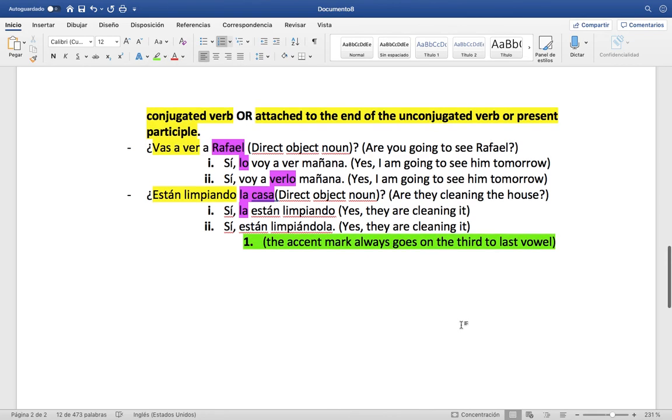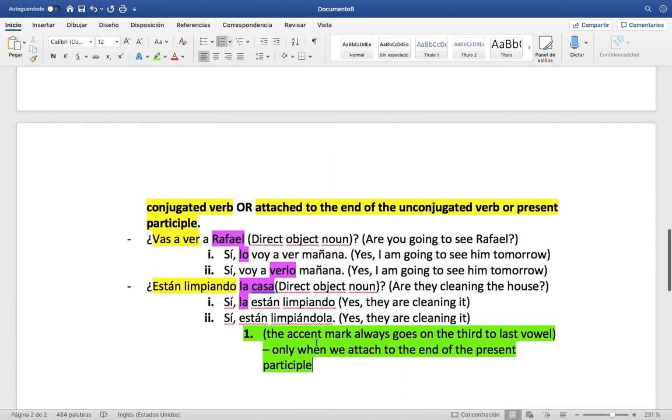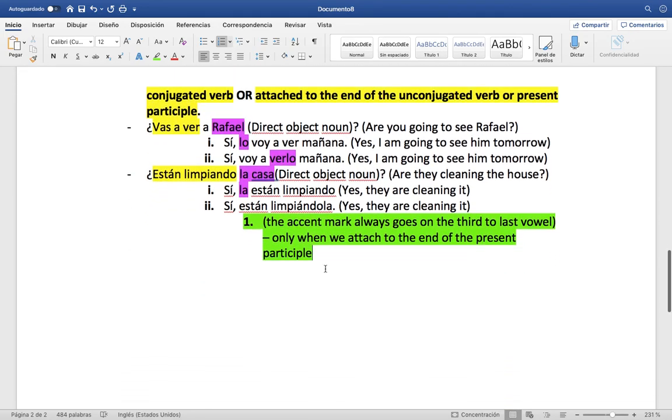That's the important thing. And this is only when we attach to the end of the present participle. That's the only case when we're going to see that happen, or we're going to have to worry about the accent mark. So that's all we have.